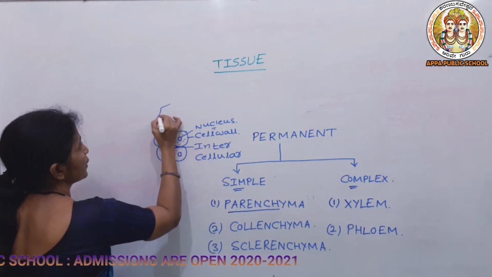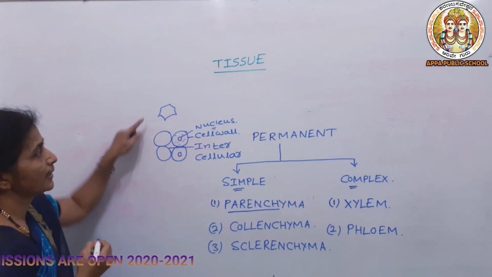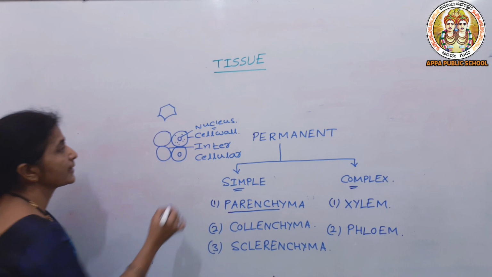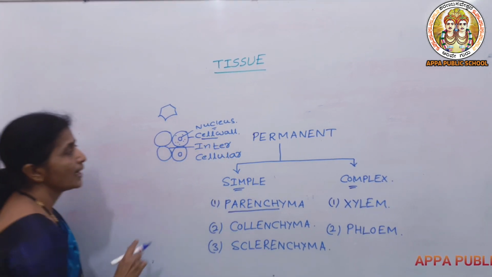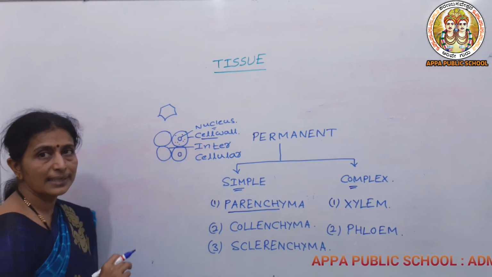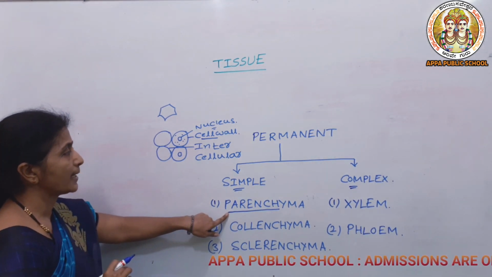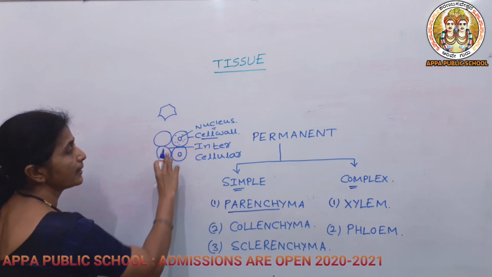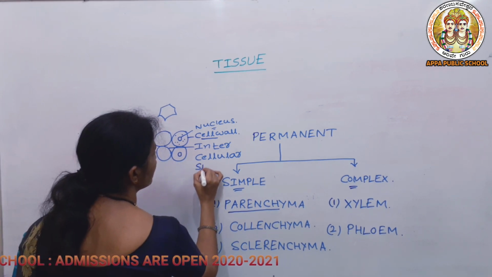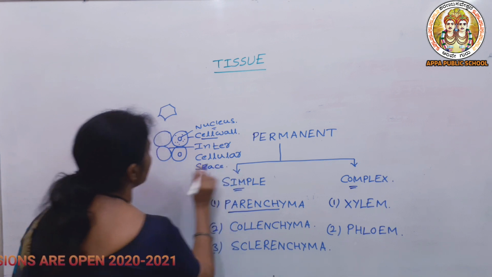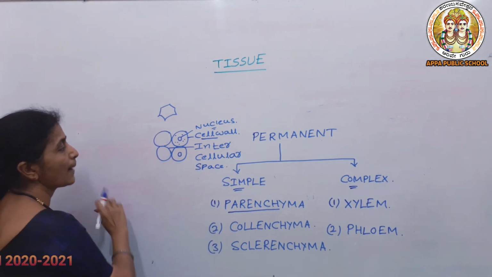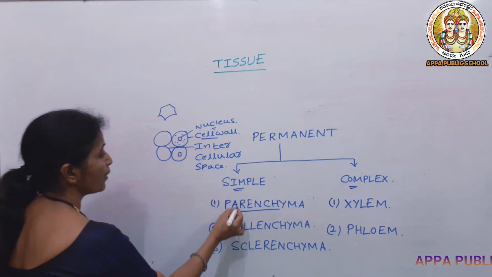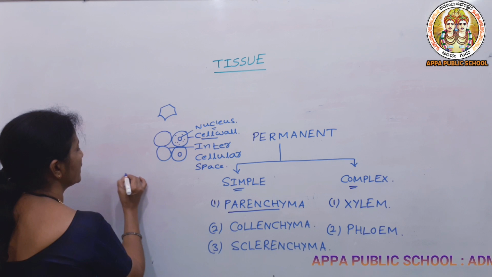Isodiametric shape is like this. So either it is present in this shape or it may be oval or round, and the cell wall is made up of cellulose. You can see the very thin cell wall in the case of parenchyma, the prominent nucleus, and the intercellular space. That means in between these cells you can see the gap, which is known as intercellular space. Then let us know how this parenchyma is further divided.